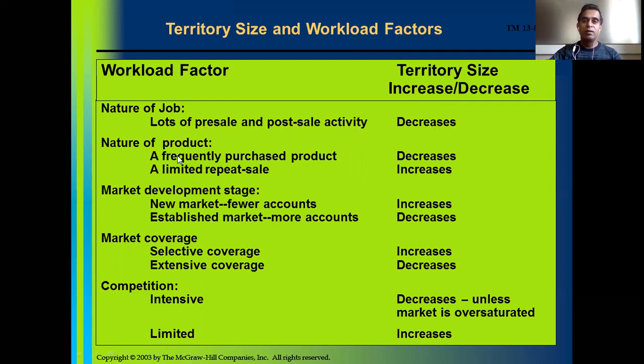Nature of product: if the product is frequently purchased, it will be habitual buying. Customers may get into habitual buying behavior by placing repeat orders. That's why the territory size decreases, as the sales rep has to keep in touch more frequently with the customer.